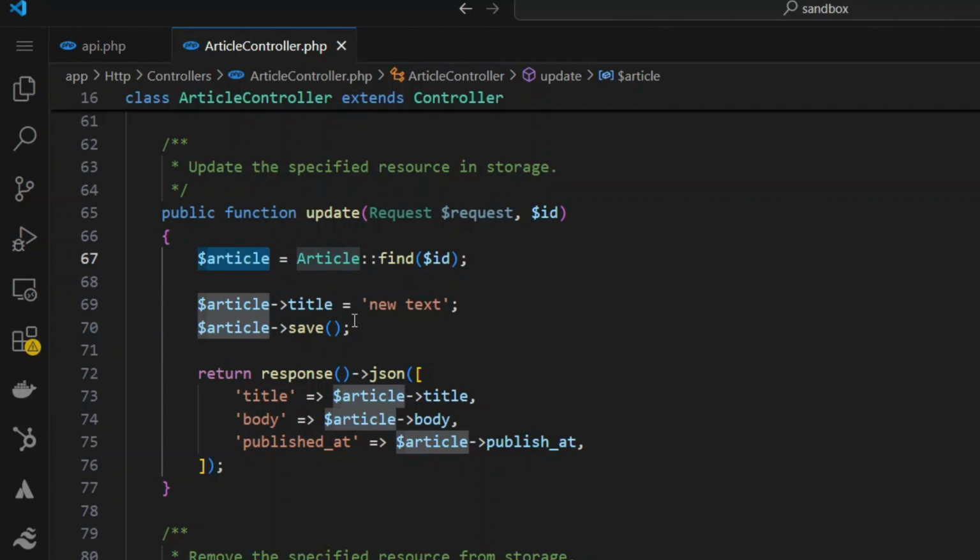Now this is called a happy path. But what about when somebody gives me an ID that's not in my articles table? Then what happens? I get back a null. On the null, I'm trying to access a property. I make some changes to it, which is obviously going to give me a fatal error. Let's take a look at it.